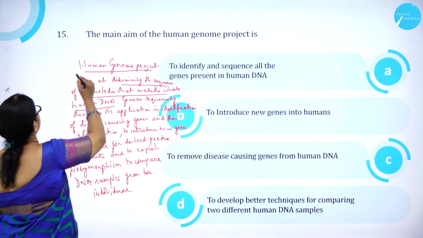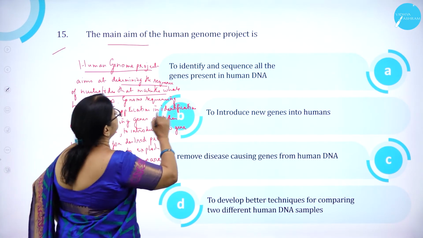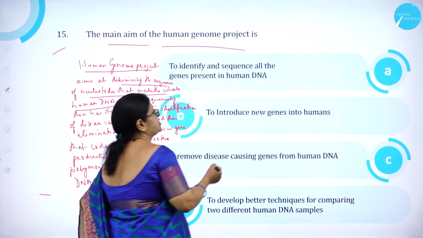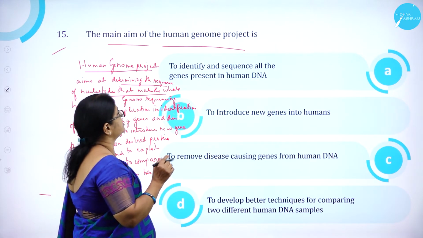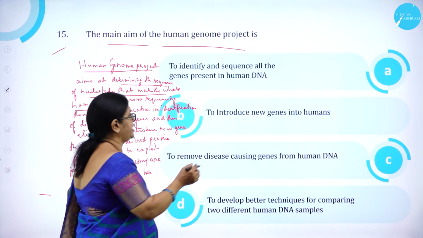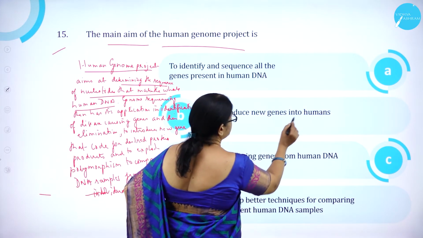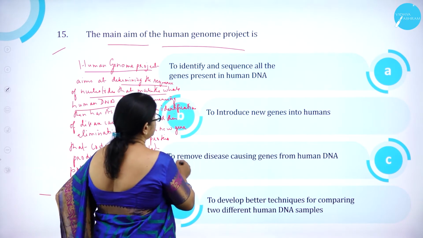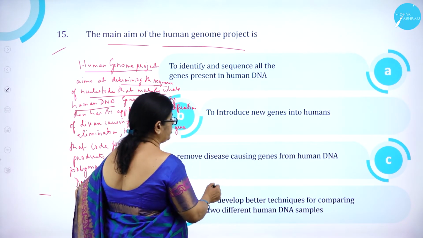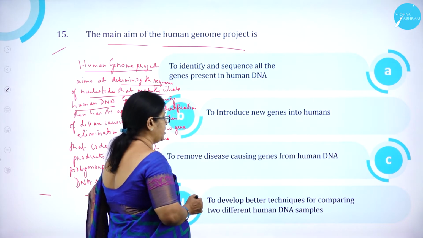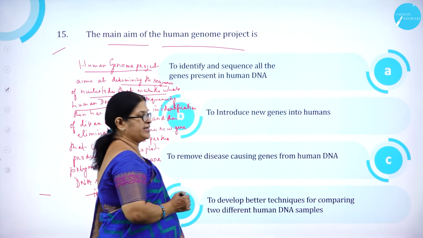Moving on to question number 15. The main aim of HGP, that is Human Genome Project. Option A, to identify and sequence all the genes present in human DNA. Option B, to introduce new genes into humans. Option C, to remove disease-causing genes from human DNA. And option D, to develop better techniques for comparing two different human DNA samples.